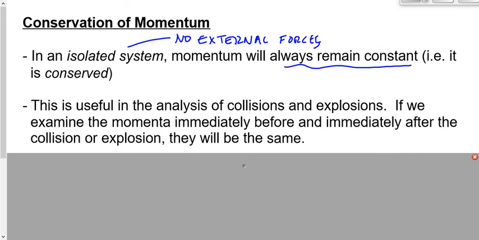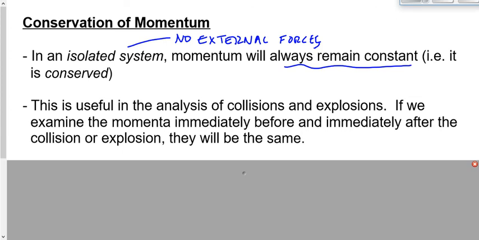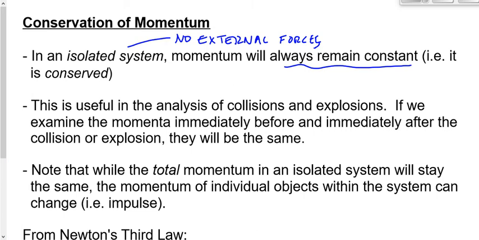That is, if we have an isolated system and if we account for the momentum of all of the objects within the system, not just one. If we use one object, then it's impulse. If we use all of the objects, then it's conservation of momentum. And just a little note at the bottom here, to remind you that we can have a change in momentum, that's impulse, when we're analyzing individual objects. But again, if we analyze the whole system, then the total momentum is going to remain the same.